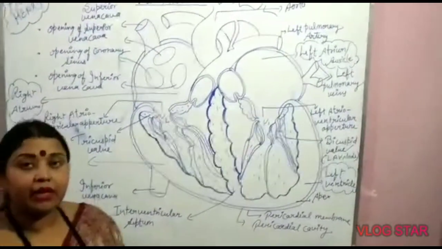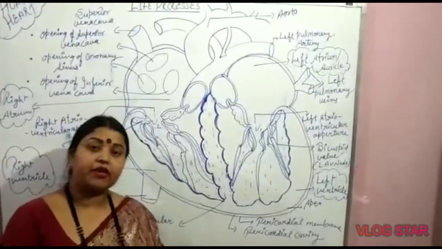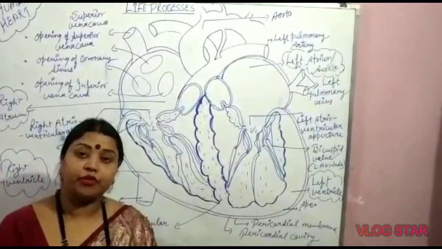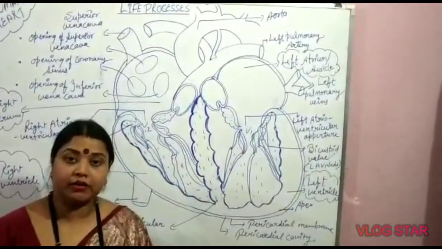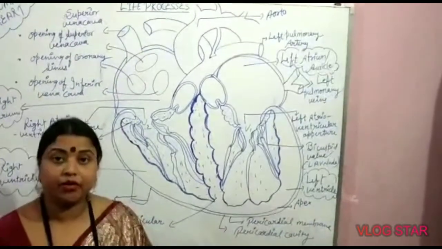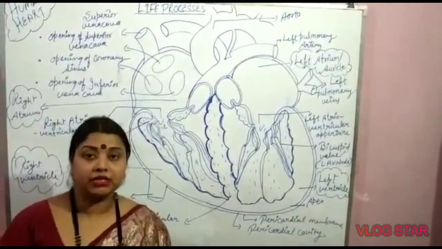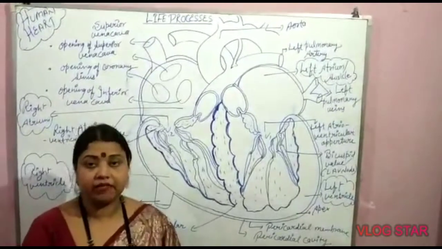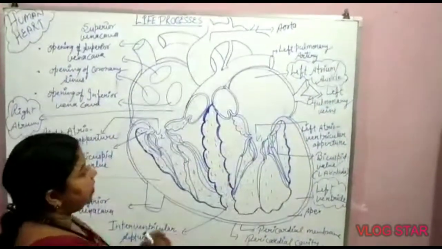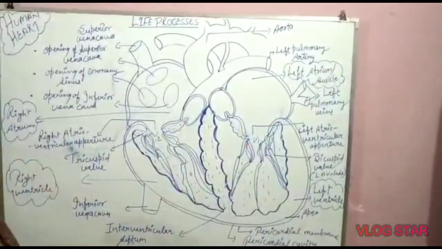In human male adults it is 72 per minute, while in human females, infants and children it is more than 72, and in aged persons it is less than 72. So this is the heartbeat, the complete heart mechanism.